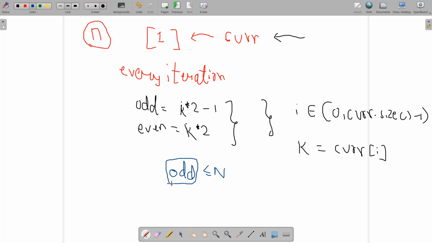Note that I am going to just push up all the odd elements first. Then if you are done with that, I will push up the even elements by generating them. Like if k into 2 is less than or equal to n, then this is an even element, and I'm going to push up all the even elements.